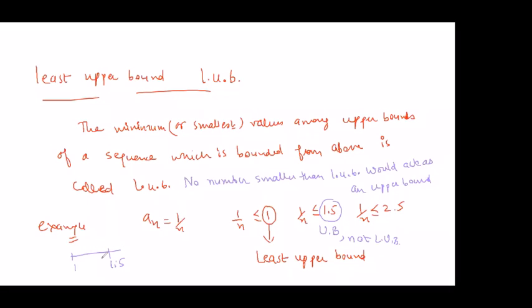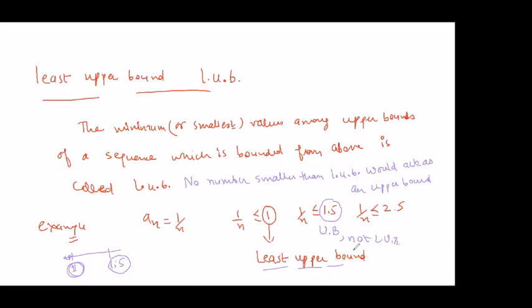So between 1 and 1.5 also, infinitely many numbers are there which are acting as upper bounds of the same sequence. So 1.5 cannot be the least upper bound, but I know about 1 that if I go below 1, then there will be a problem. Then I will find terms of the sequence which will be greater than those numbers. But one thing I am sure of is that nothing there is greater than 1. So 1 is the least upper bound.